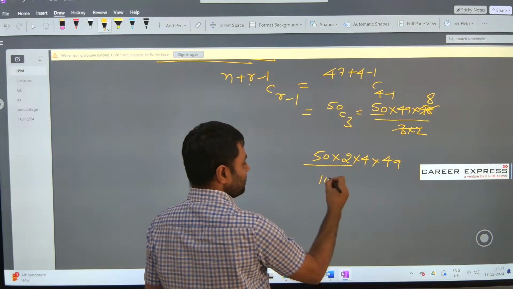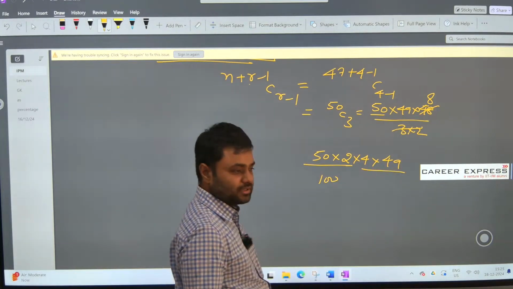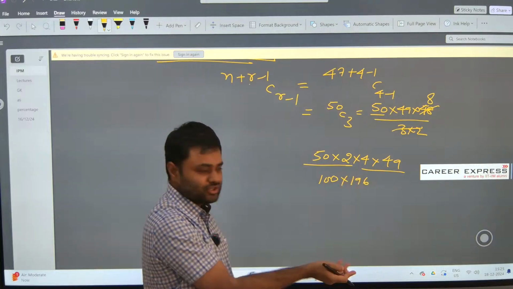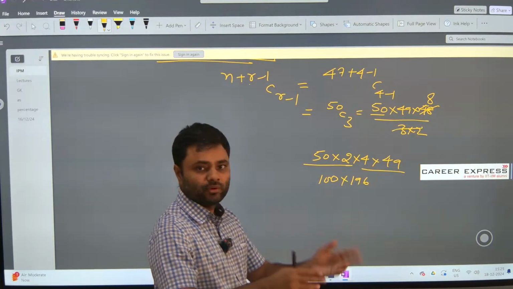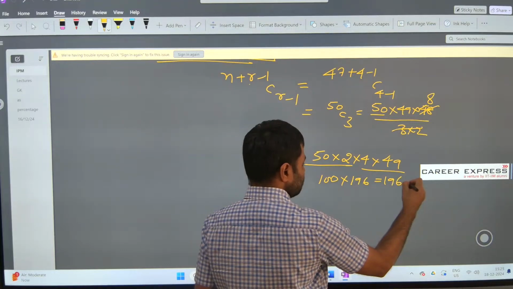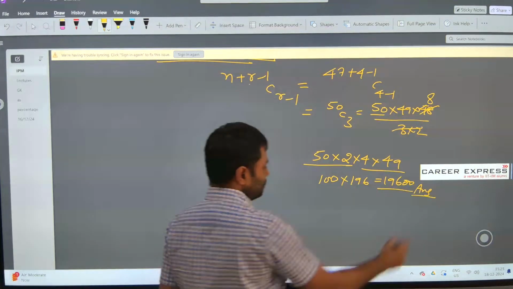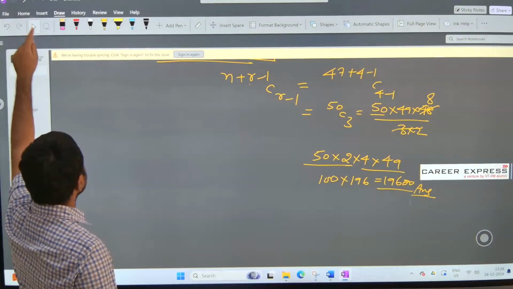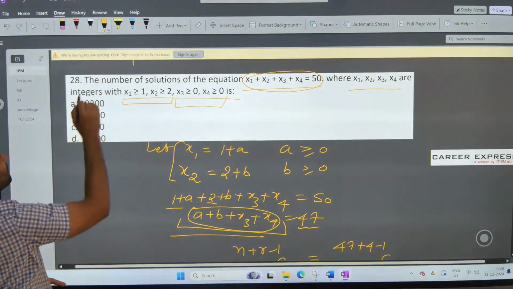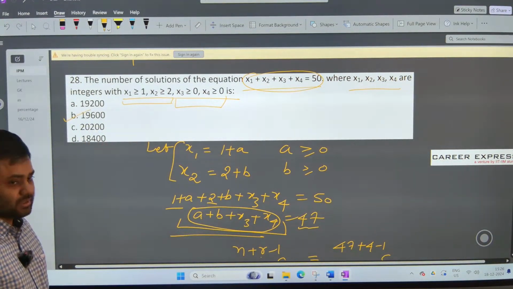So this is 100, 49 into 4 is 196. 50 into 4 is 200, so 49 into 4 will be 4 less, so 196. So the answer is 19600. Let us see which is this option. 19600 is option B. So the answer is option B.